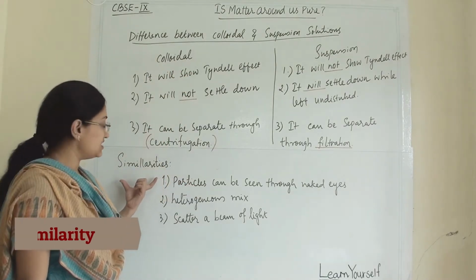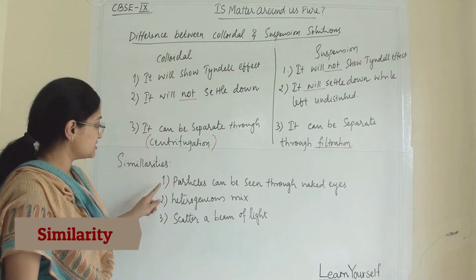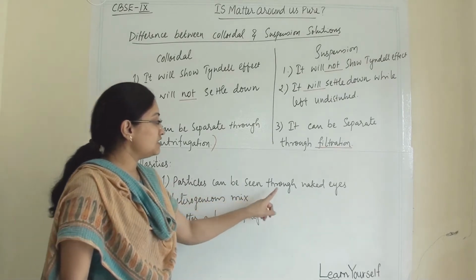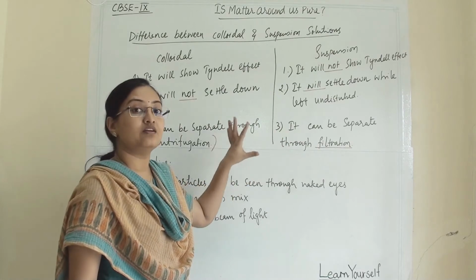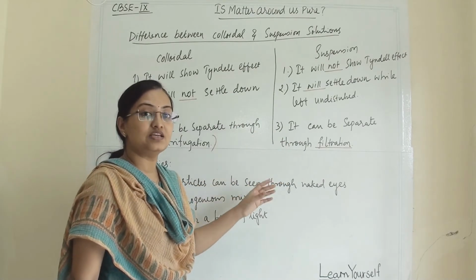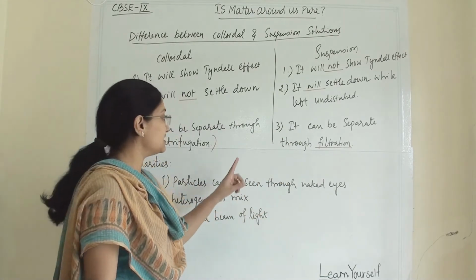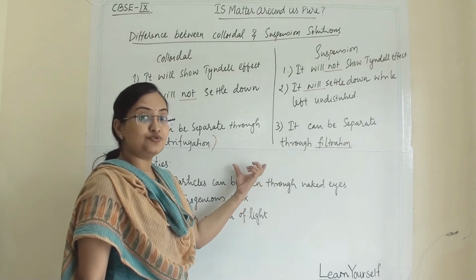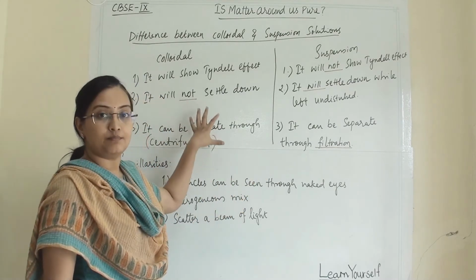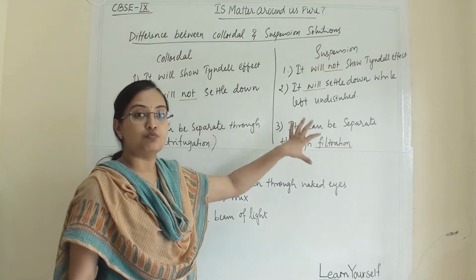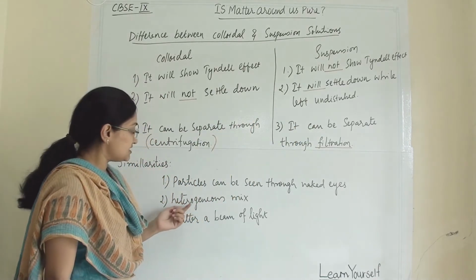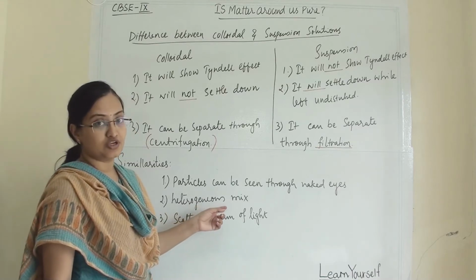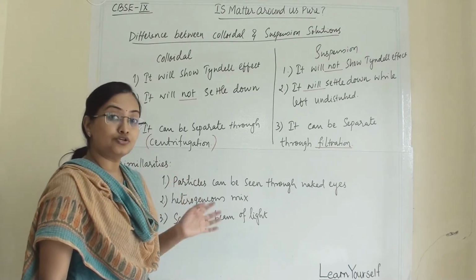Now the similarities between them are, first, particles can be seen with the naked eye. Both solute particles are big enough that we can see them with the naked eye, but if we make a comparison between them, then colloidal particles are comparatively smaller than suspension particles. Second, both are heterogeneous mixtures. Both are not true solutions.